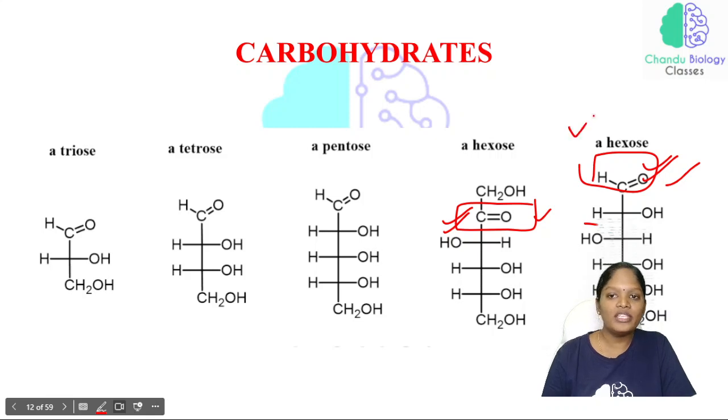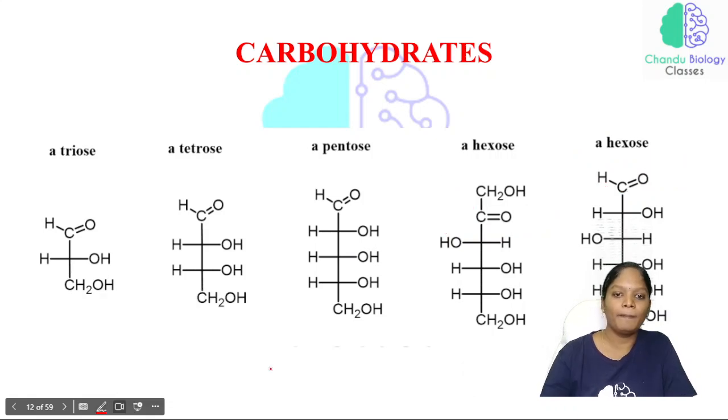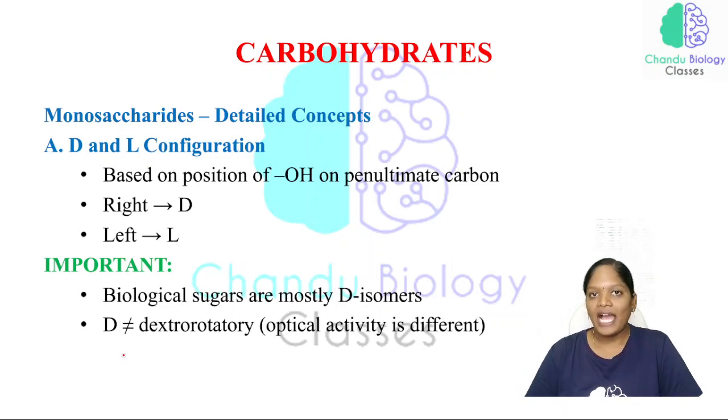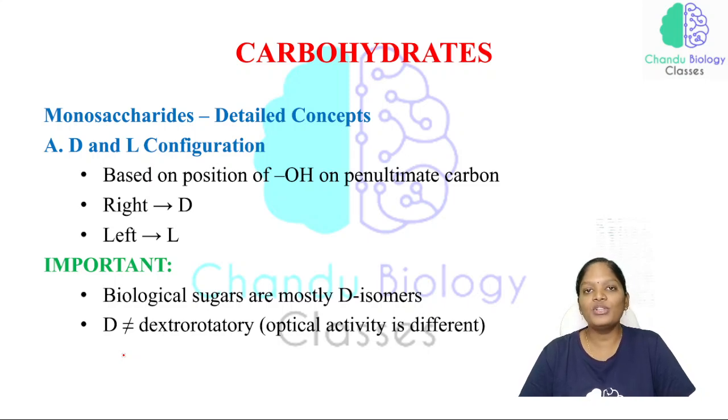So we can call this particular sugar an aldose sugar and this sugar a ketose sugar. Clear? Now we have discussed what the aldose sugar and the ketose sugar are based on the functional group, and based on the number of carbons present in the sugar, we are classifying them as a triose, tetrose, pentose, hexose, heptose and so on.